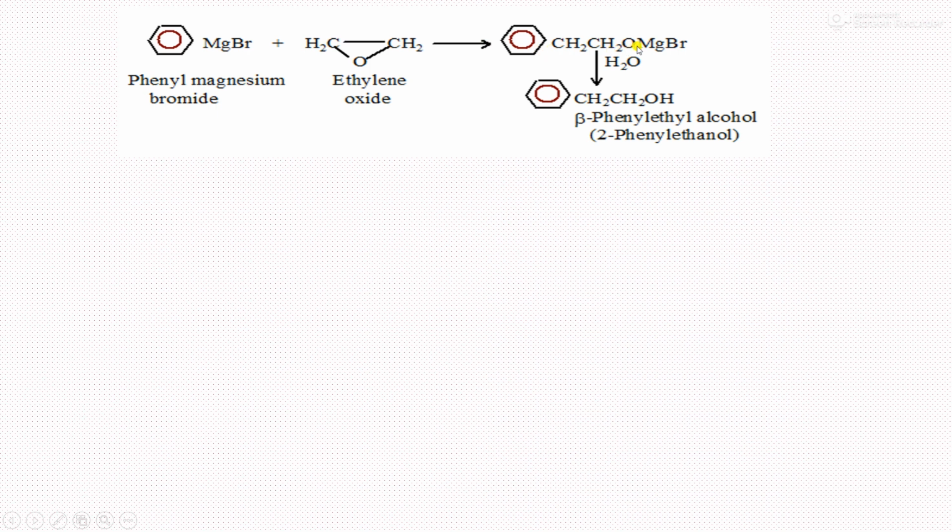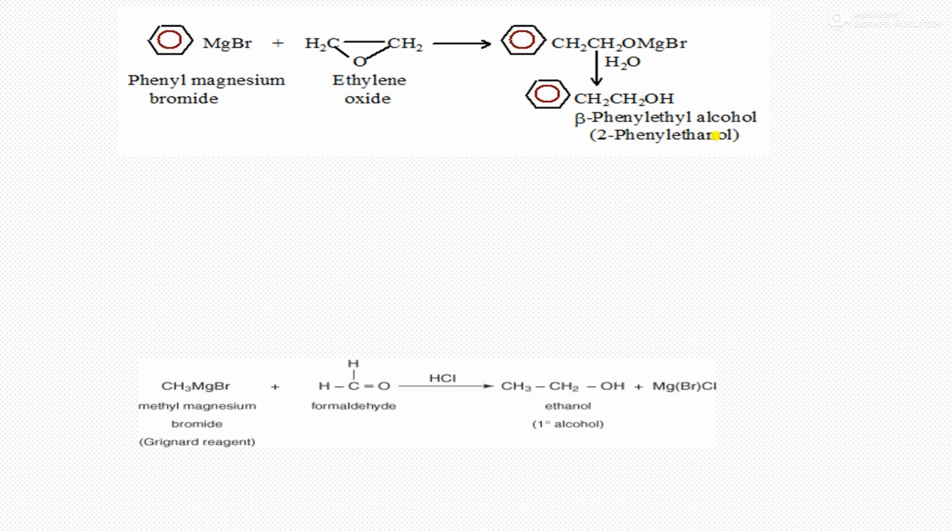This is an unstable complex, and upon hydrolysis we get PhCH2CH2OH, beta phenyl ethyl alcohol. So this is the alpha carbon, this is the beta carbon. On the beta carbon there is a phenyl ring, therefore beta phenyl ethyl alcohol. 2-phenyl ethanol is the example.